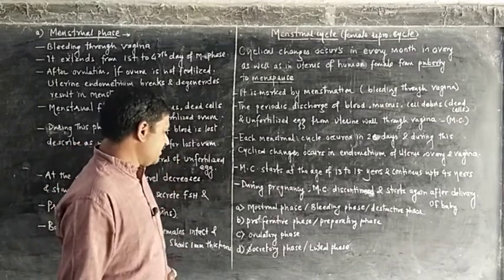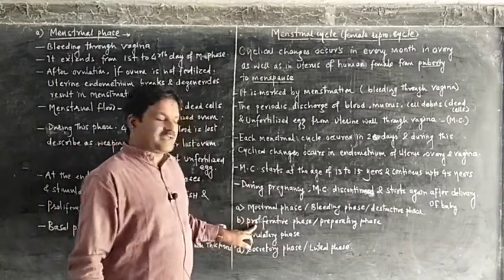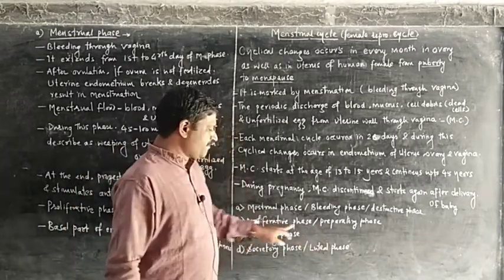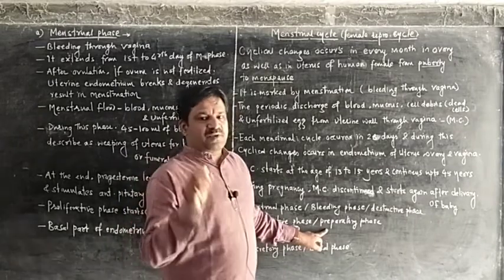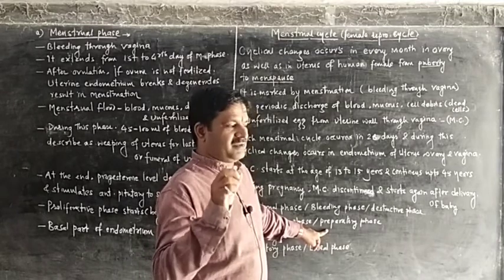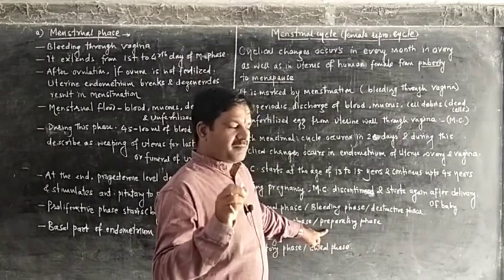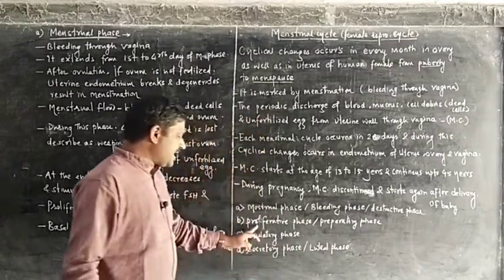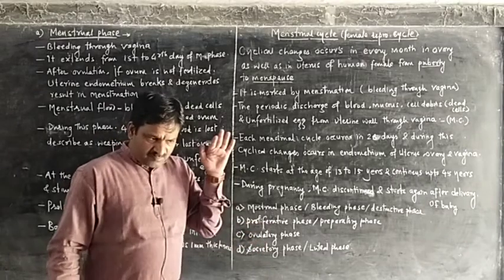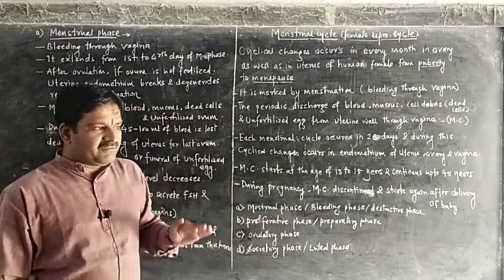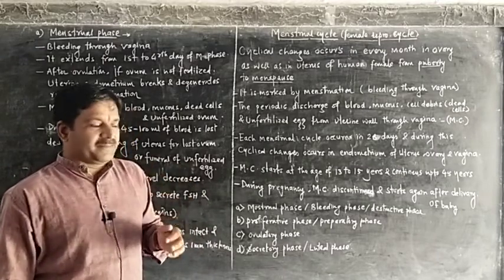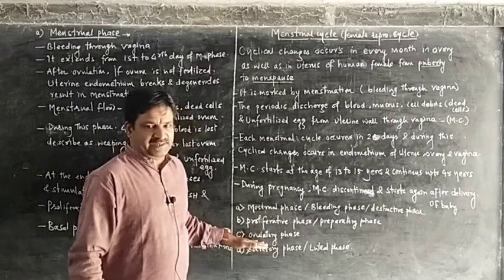Second phase is the proliferative phase. Proliferative phase means the preparatory phase because in this phase preparation takes place in the uterus as well as in the ovary. That's why it is called the proliferative phase.